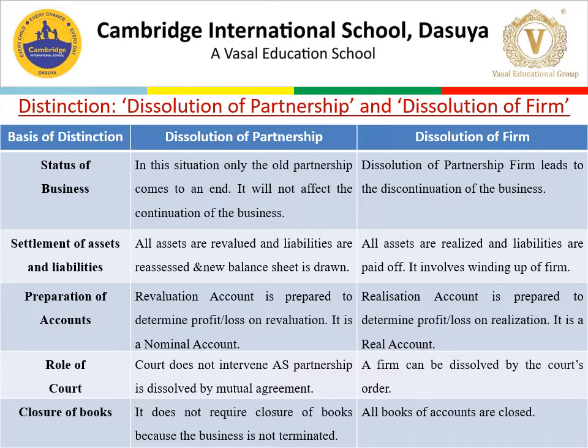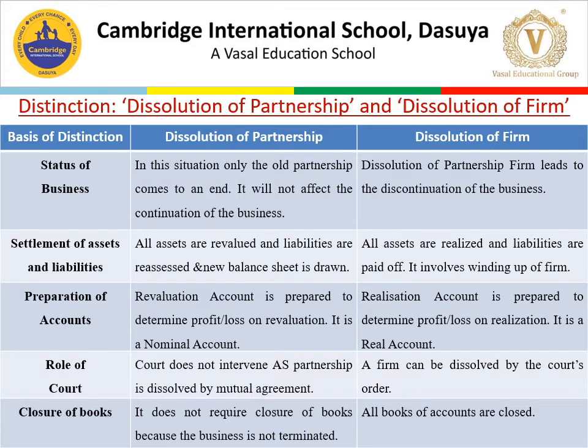The second basis of distinction is settlement of assets and liabilities. In dissolution of partnership, all the assets are revalued and all the liabilities are reassessed and a new balance sheet is drawn. But in case of dissolution of firm, all assets are realized, that is sold off, and all liabilities are paid off. It involves winding up of the firm.